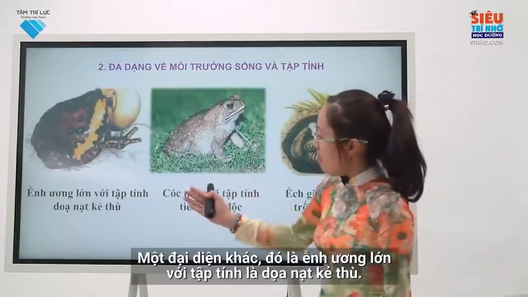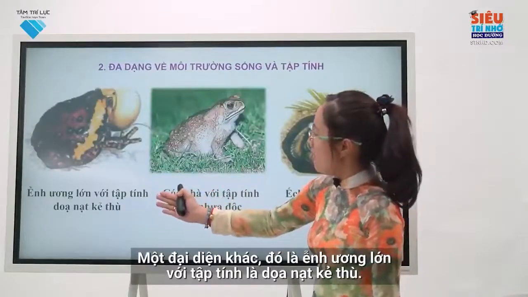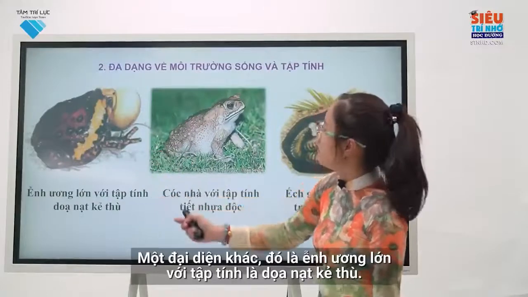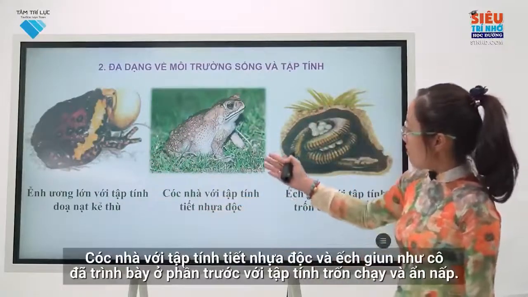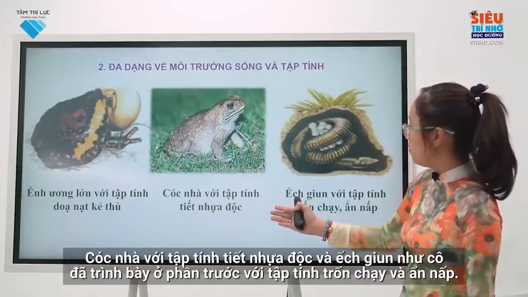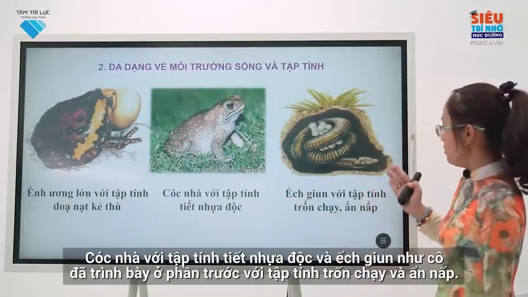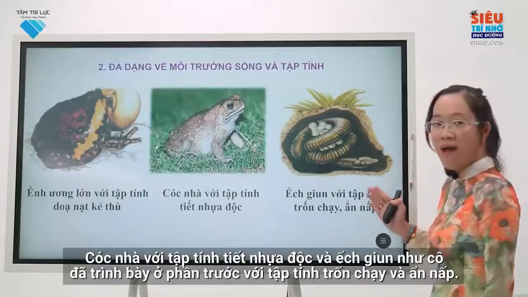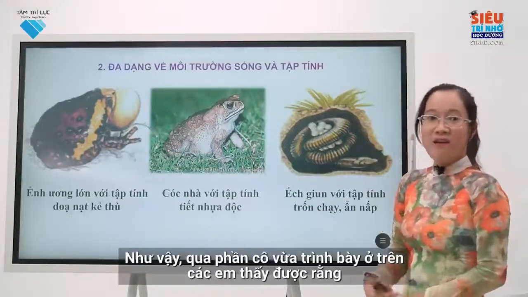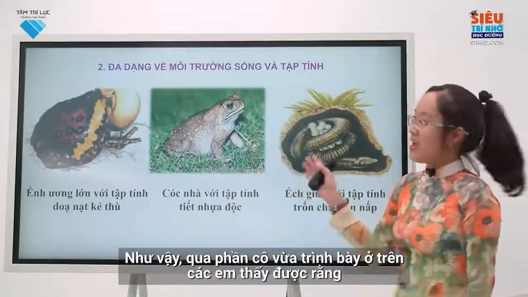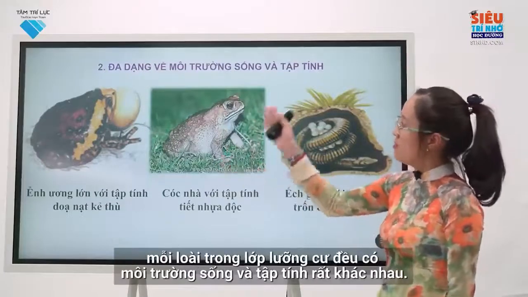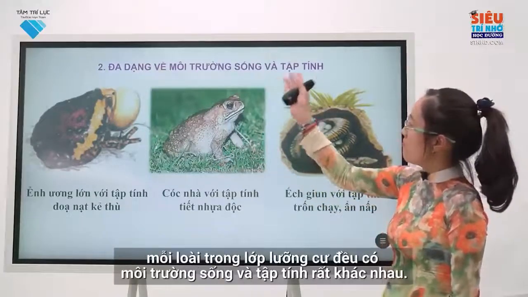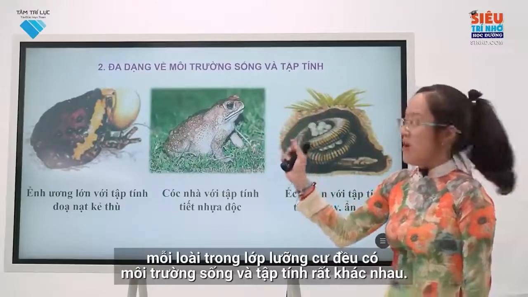Another representative is the large banded bullfrog, whose behavior is intimidating the enemy. The house toad has poisonous secretions, and the Ichthyophis glutinosus, as I described in the previous part, runs away and hides. Thus, through the part I just presented, you can see that each species in the amphibian class has a very different habitat and behavior.